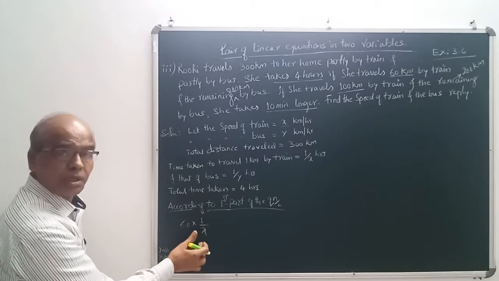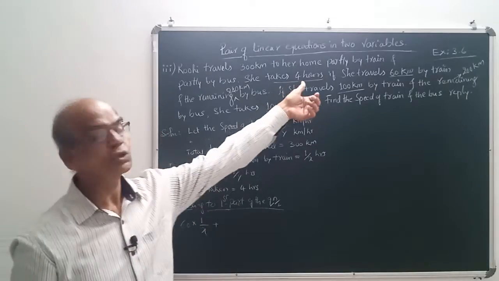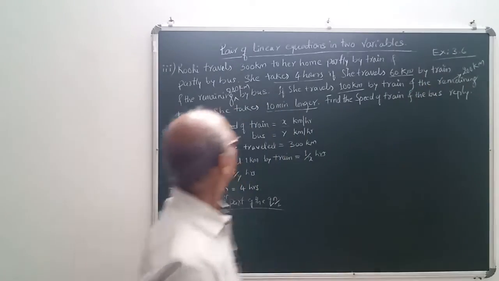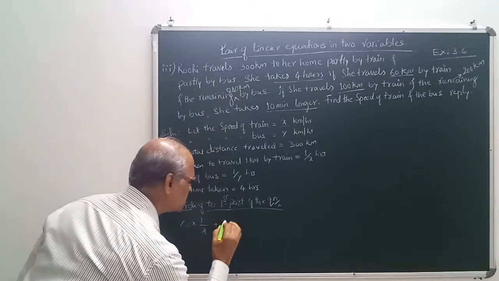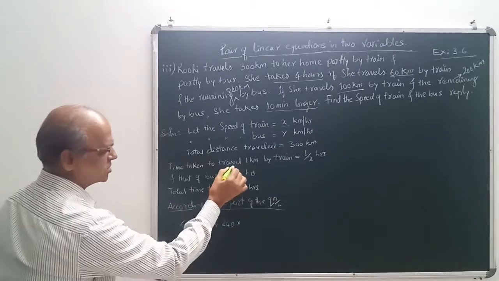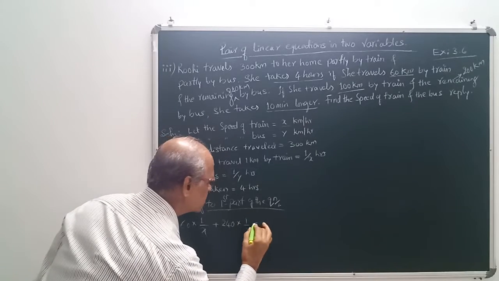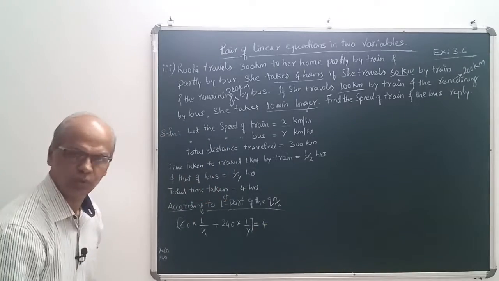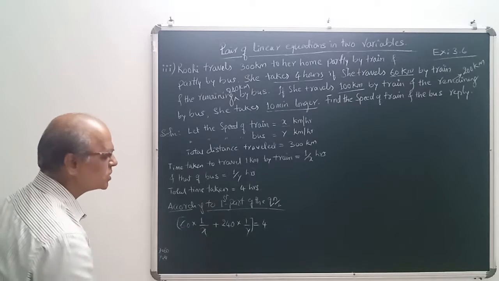So 60 into 1 by x plus, because they have given the total hours, the remaining 240 kilometers by bus. That means 240 into 1 by y. The total hours is 4. Understood? 4 hours total is given, that's why plus is used. Now we have to simplify.